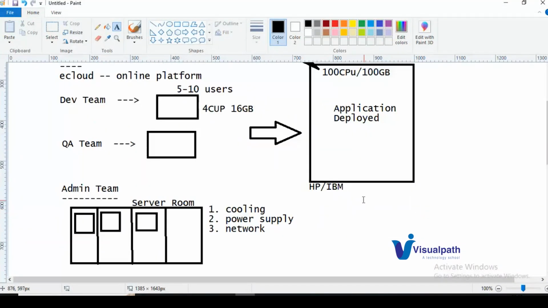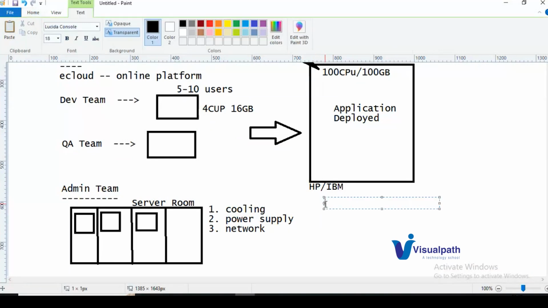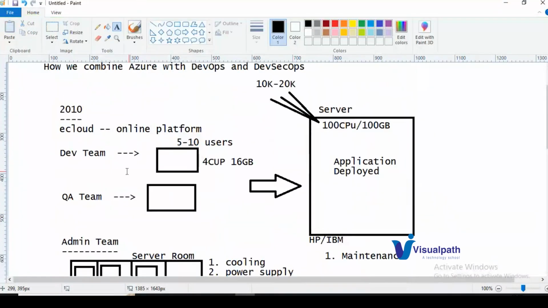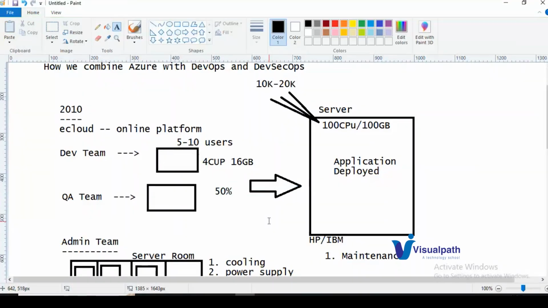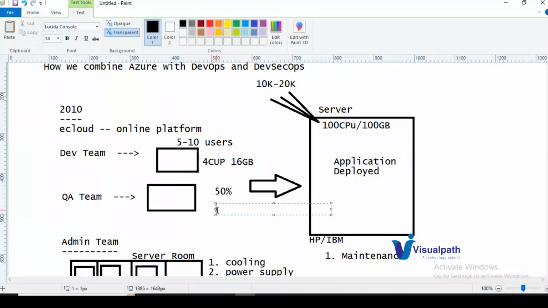This is where two more drawbacks or issues will come. The first drawback is maintenance. What is maintenance? Let us assume developing and testing the application requires 50% of the manpower and effort, whereas maintaining the servers will require more than 50% effort.